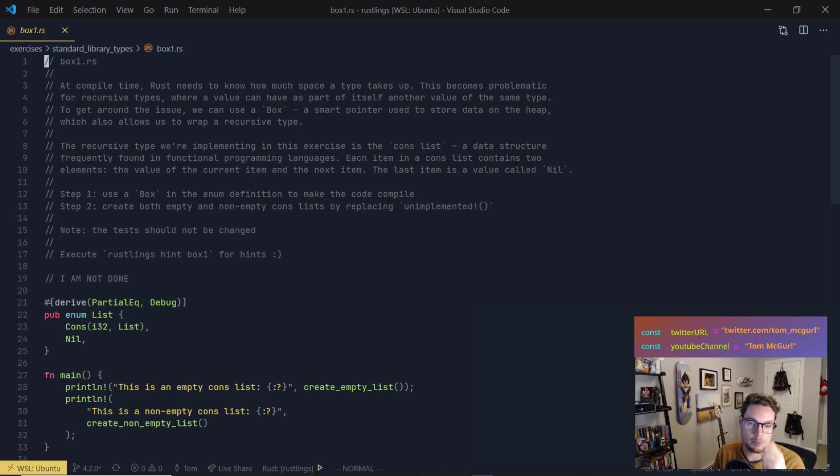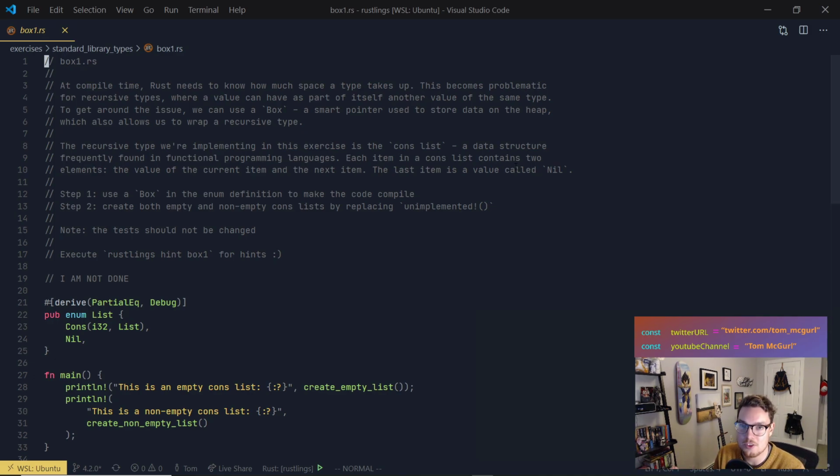So recursive types. Let's say you're a person, and the person object has a friend property, and the friend references another person object. That would be a circular kind of dependency there, and that's what we're talking about with recursive types. So you can have, as part of itself, another value of the same type.